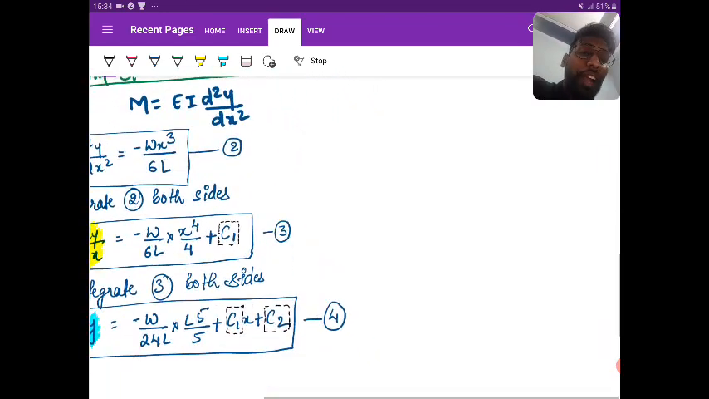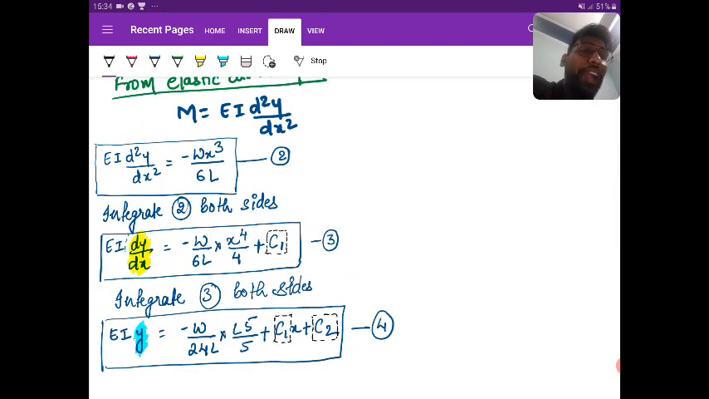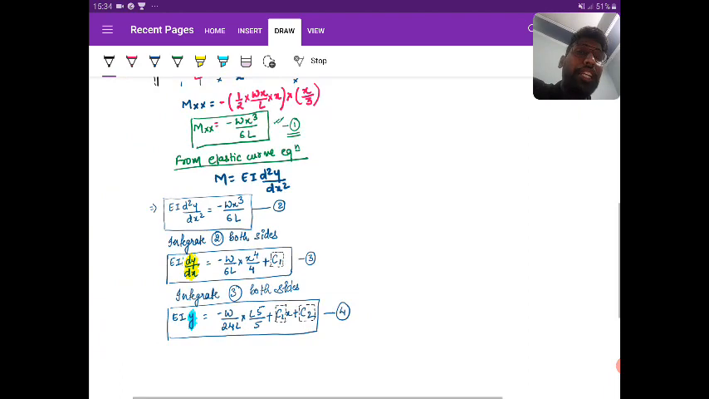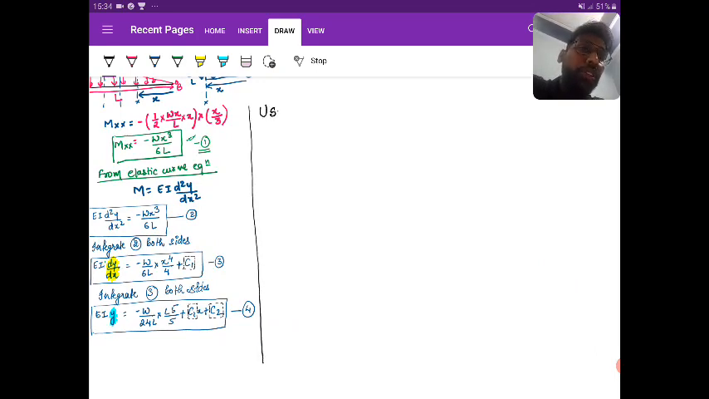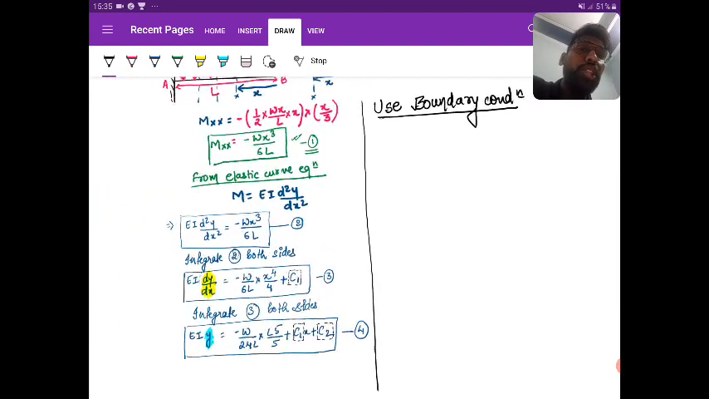So look here. I need to find the value of C1 and C2. And for finding the value of C1 and C2, we need to use boundary condition. Okay. So how to use the boundary condition?